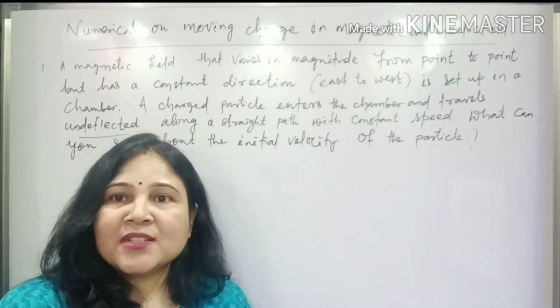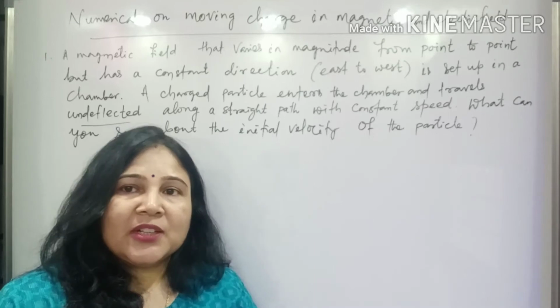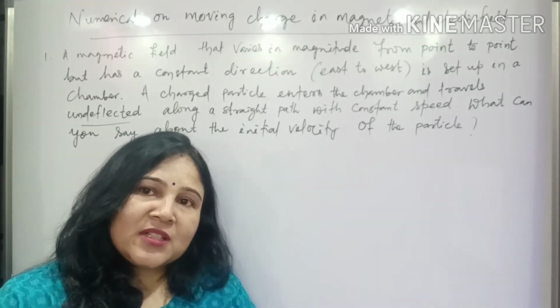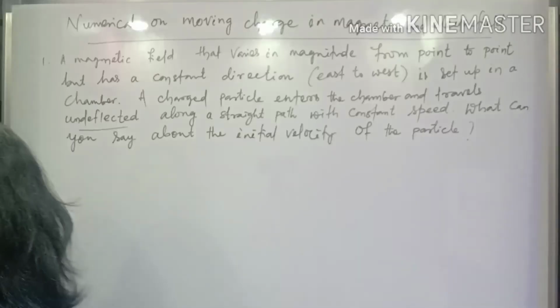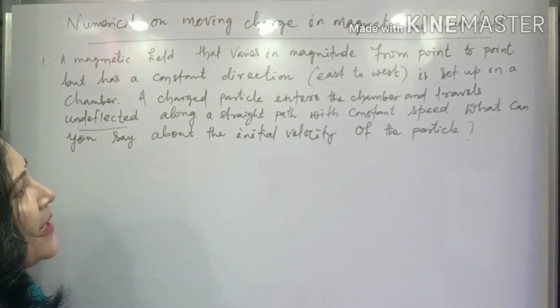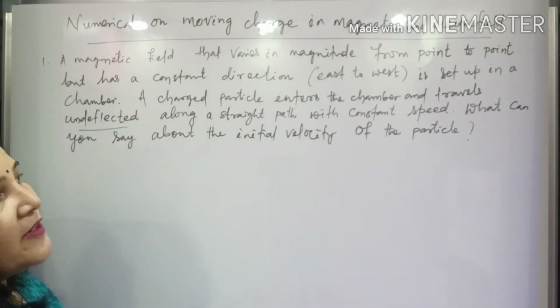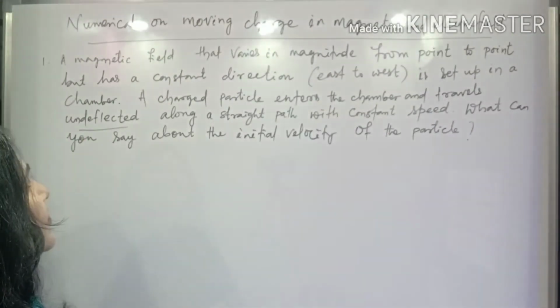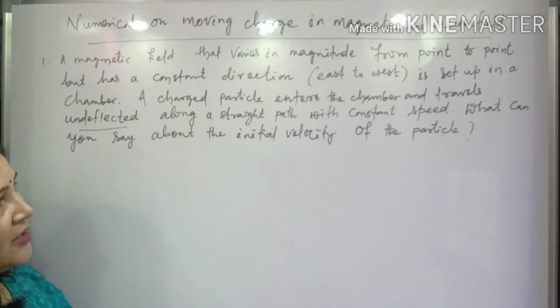Hello students, today we'll discuss some numericals based on the force on a moving charge when it is in a magnetic field or in an electric field. Look at the question. A magnetic field that varies in magnitude from point to point but has a constant direction, from east to west, is set up in a chamber. A charged particle enters the chamber and travels undeflected along a straight path.